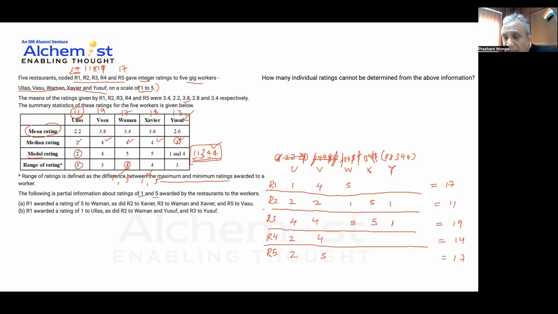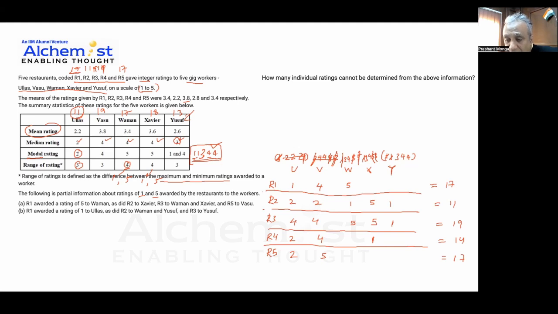I can't put a 1 here, obviously, because this will not make it 17. Can I put a 1 here? If it makes it 9, then I need a 4 and 5, but I can't. So the only place I can put a 1 is here. So this 1 is also gone, and once this 1 is gone, I can't put a 1 here.